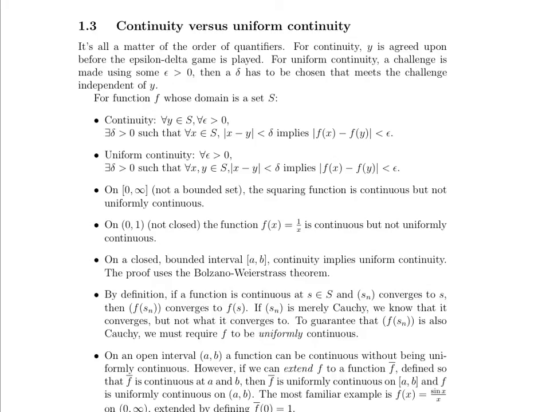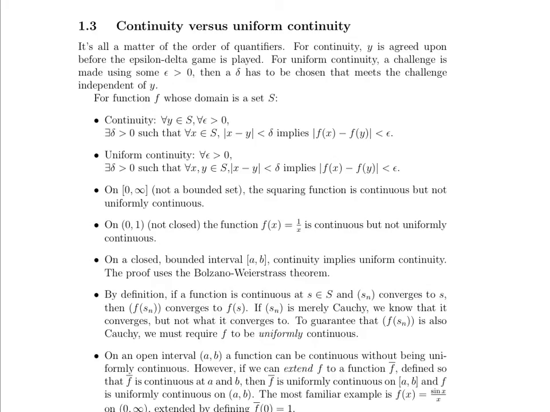Now for uniform continuity, we do not specify a point. We just say epsilon in general. And you're absolutely right if you're already thinking this. That means that no matter where you are on the entire interval, we want to land within epsilon of the function value of a point on that interval. And so the only thing that's specified in advance for uniform continuity is epsilon.